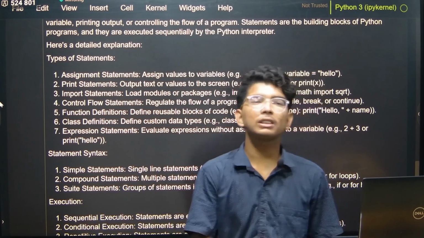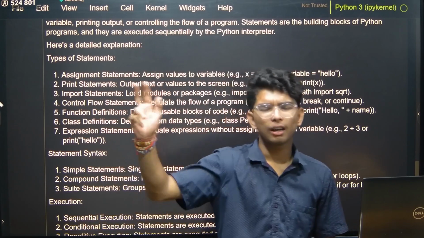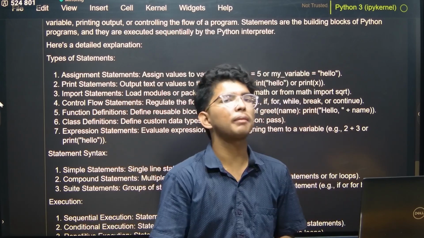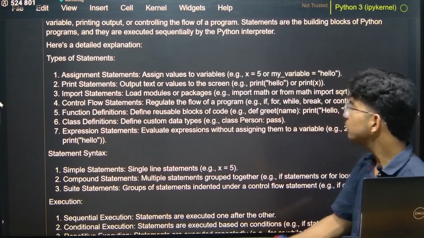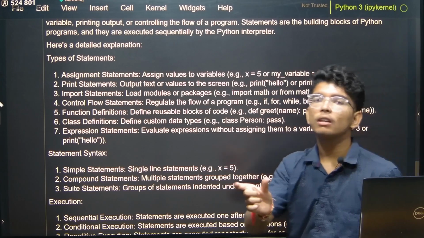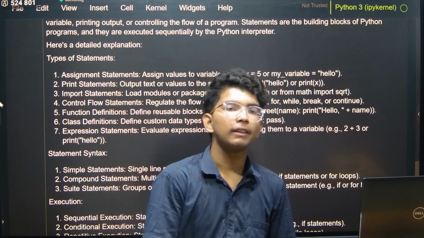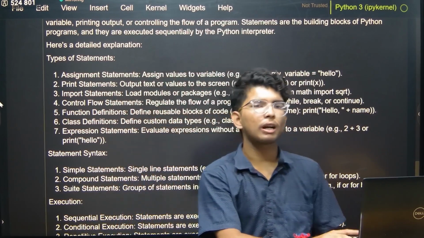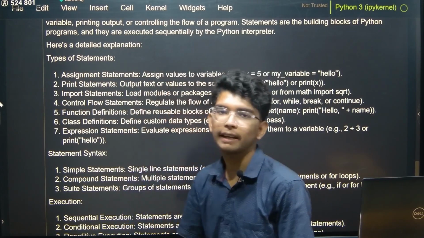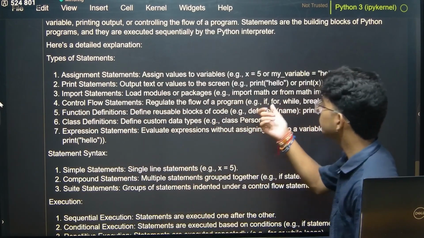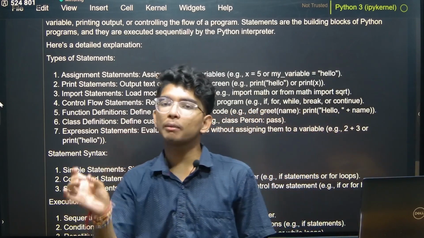Import statements. Well, import statement is used to load modules or packages. Modules and packages we will know in the upcoming videos, what they are, how to import them, and which are the best modules for data science, right? For example, here we got import math. Math is a module which has a lot of code about square root, pi and things which you don't have to create for the program. You just have to import math and then you can perform all the operations of math, like square root and etc. Or you can simply also import, like from math import sqrt. You can also import specific things from that module.